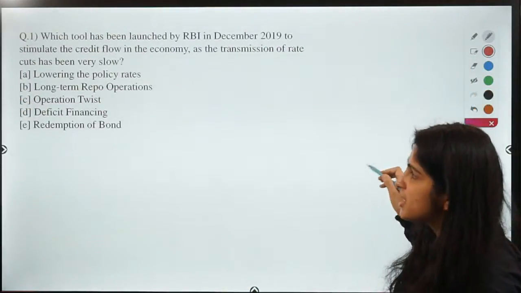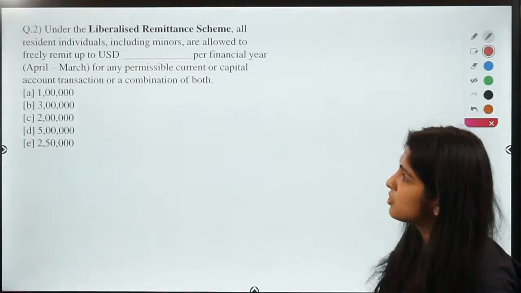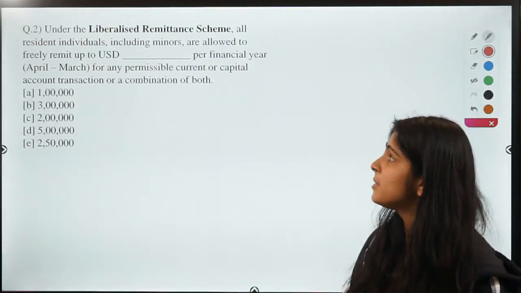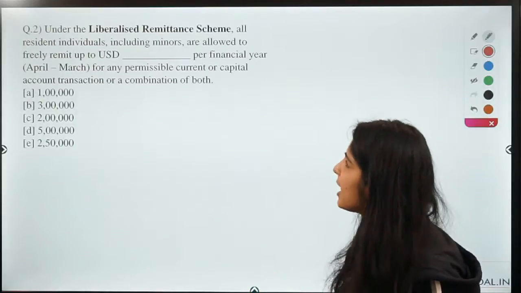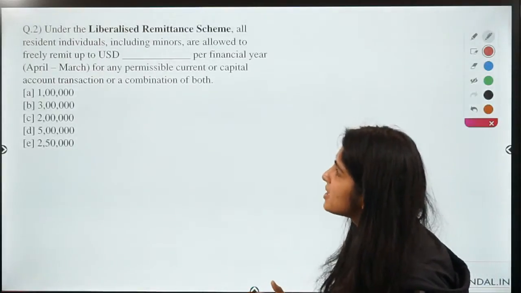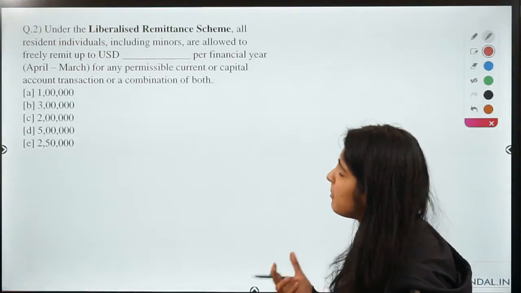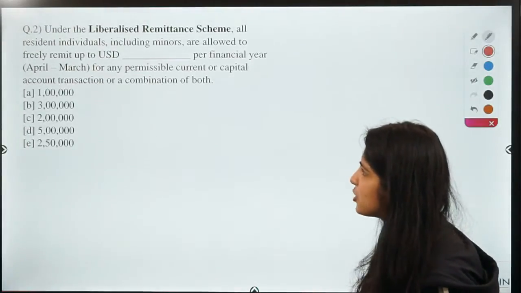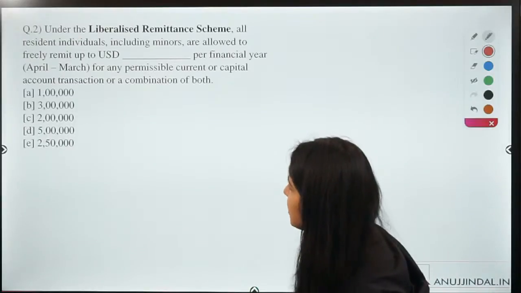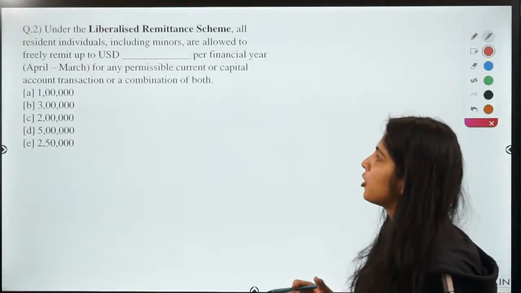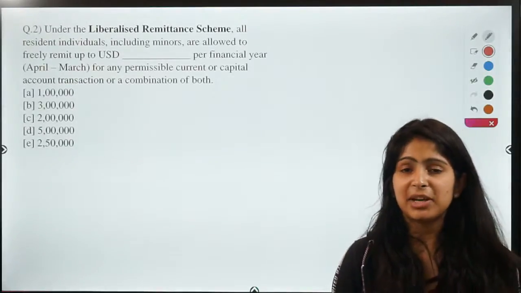Now moving on to the second question. So this is your second question for the day, which talks about the liberalized remittance scheme. So all the resident individuals, including minors, are allowed to freely remit up to USD dash per financial year for any permissible current or capital account transaction or a combination of both. So I'm waiting for your answers.